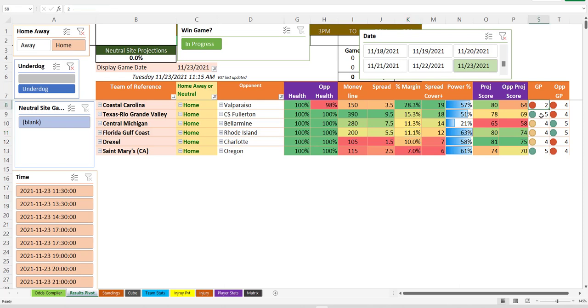Oh yeah, by the way, another thing. When a team has not played very many games, like 2 games is what Coastal Carolina's played, don't trust this. It's not enough. I used to do videos about this last year. If you don't have a comparative number of games, you're in trouble. For example, 5 and 4. Texas Rio Grande Valley's played 5, CS Fullerton's only played 4. It's overweighting Texas Rio Grande just slightly because they've got 25% more games, 5 games instead of 4. So 5 and 4 is a fairly close comparison, but 2 and 4 is bad. So I would stay away from this Coastal Carolina, and who knows where the game is anyway.